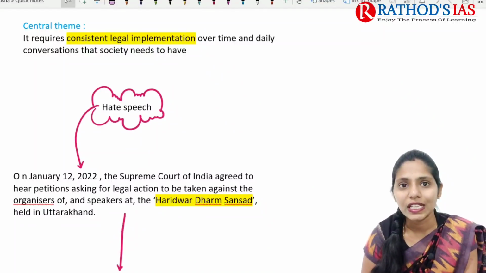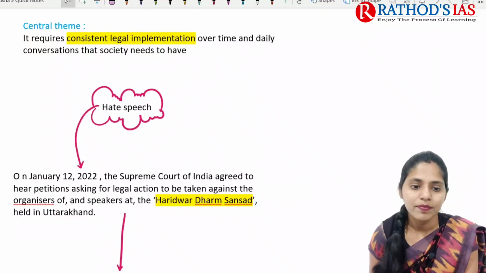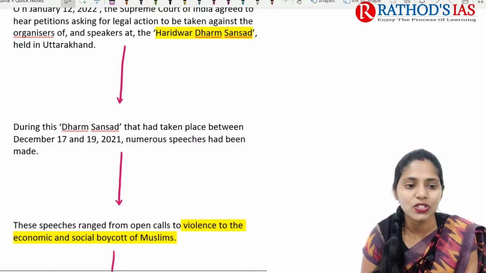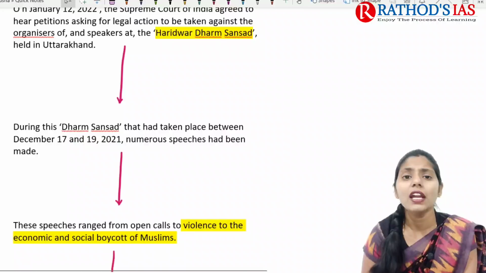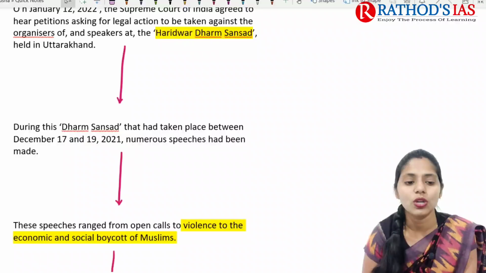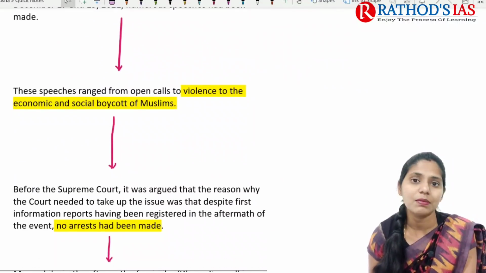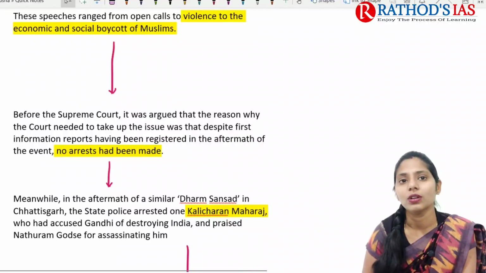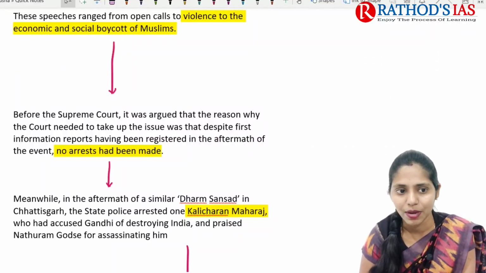In this religious congregation, some speakers gave speeches, and these speeches led to open calls to violence and to economic and social boycott of Muslims, and they also made some statements regarding the Rohingyas. These were Muslim minority people who fled from Myanmar.